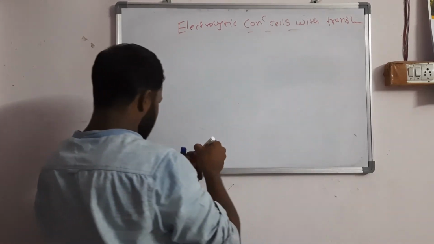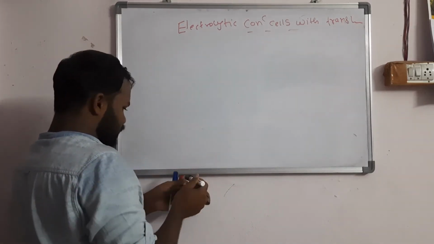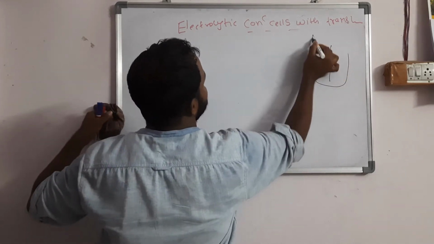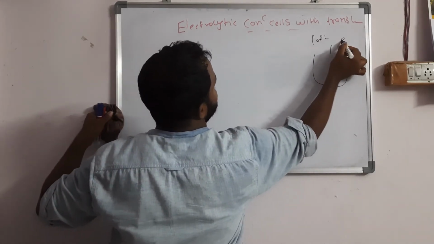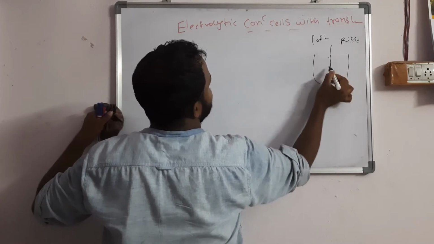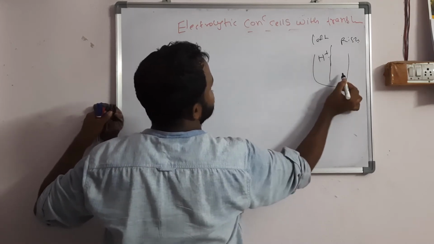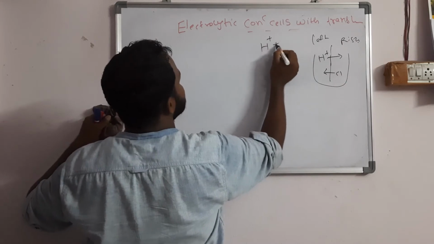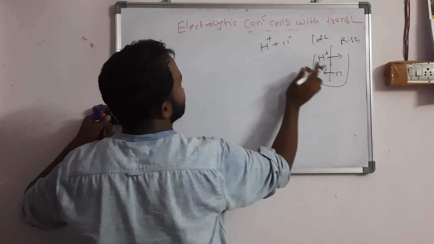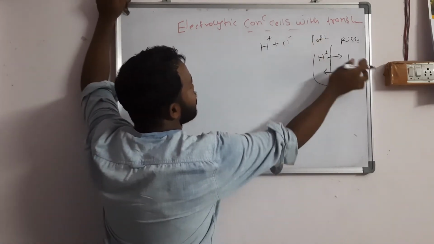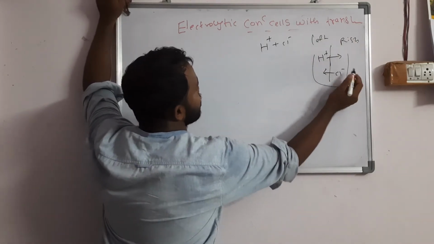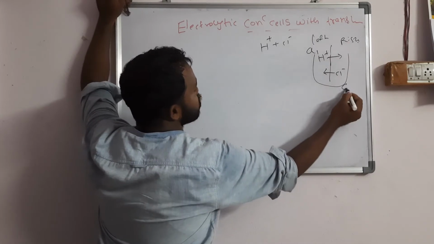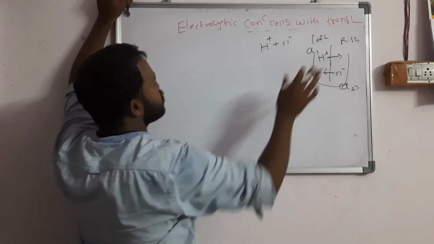Now with transference. So for this you need to assume, this is the left portion, this is the right portion. So this is H plus ions, this is Cl minus ions. You should assume HCl solution. H plus ions on the left side, Cl minus ions on the right side. This left side portion entirely I am taking A1, right side portion I am taking A2. So this you should assume.